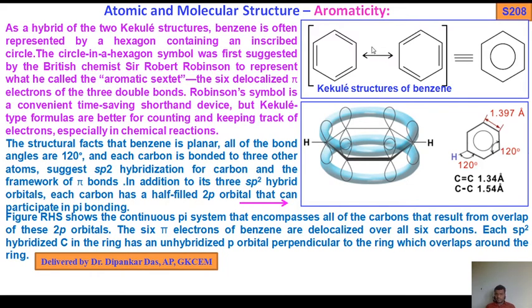If you see sp2, sp2, sp2, sp2, sp2, sp2, in order to get planarity the hybridization should be sp2. If it is sp3, later we will discuss, there is a chance of conversion of sp3 to sp2 through conjugation, then it is planar. Otherwise, if you get sp3 hybridization, then it is not planar. So in benzene, all 6 carbon atoms are sp2 hybridized, so it is planar, there is no question. And all the bond angles are 120 degrees.